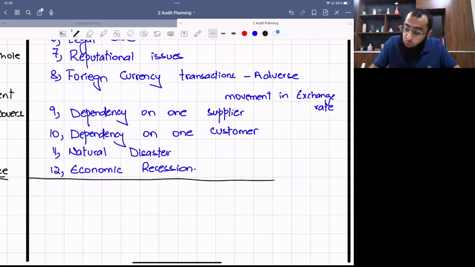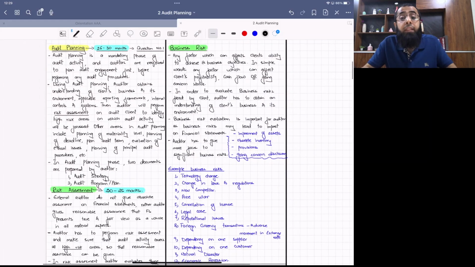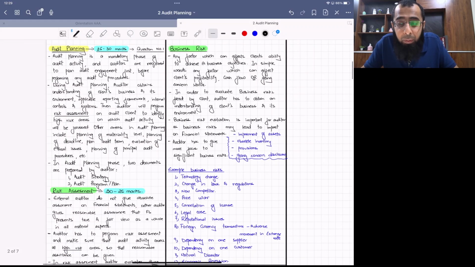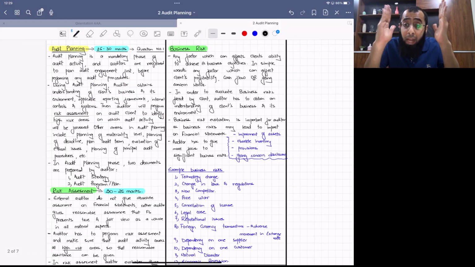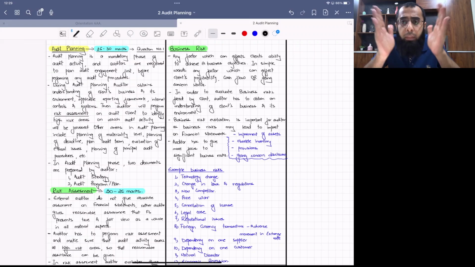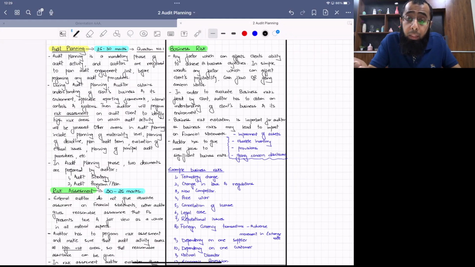Okay. So if I talk about business risk, one important thing, please make sure that in examination you will never face a requirement to explain business risk. Okay. You just need to understand its concept. And in the examination, you will just be required to evaluate the client scenario. And while evaluating the client scenario, you will have to evaluate the risk given in it. Okay, so what is business risk? Any factor which can affect the profits, cash flows, or going concern status.